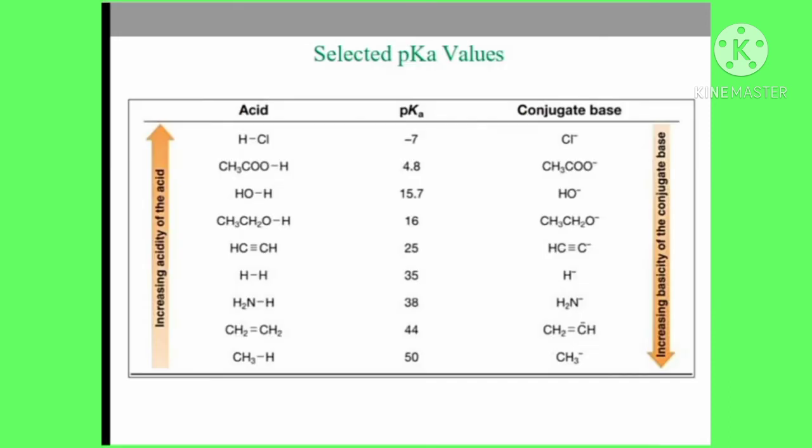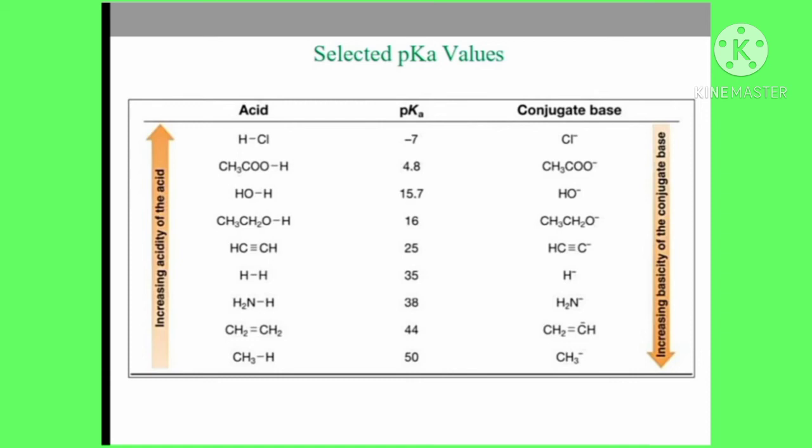Next, select the pKa values. Acids, pKa and conjugate base. HCl has a pKa value of minus 7 and conjugate base Cl minus. Next, acetic acid has pKa value 4.8 and conjugate base CH3COO minus.